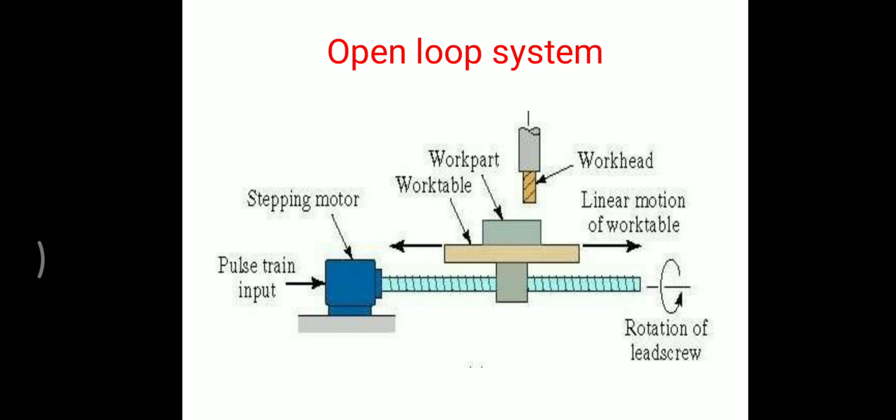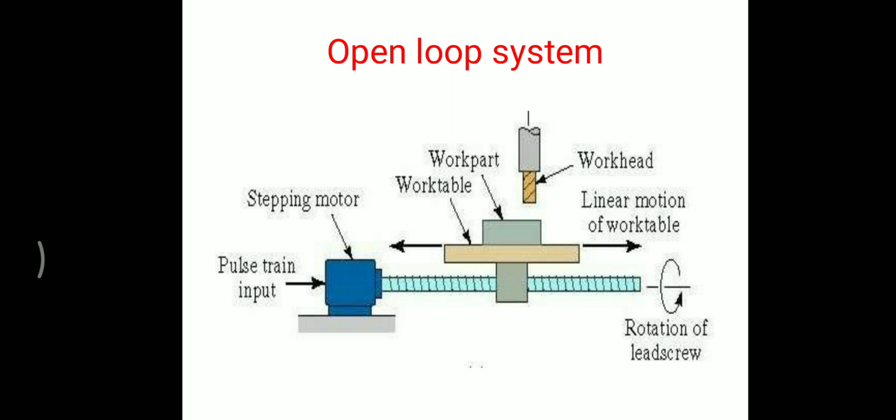In the open loop control system, the programmed instructions are fed into the control through the input device, that is, the pulse train input device. These instructions are converted into electric pulses or electric signals by the controller and sent to the amplifier to energize the stepper motors. Here, what is a stepping motor? It is connected with the output shaft, which rotates by a fixed angle in response to a given input pulse. That is the stepper motor.